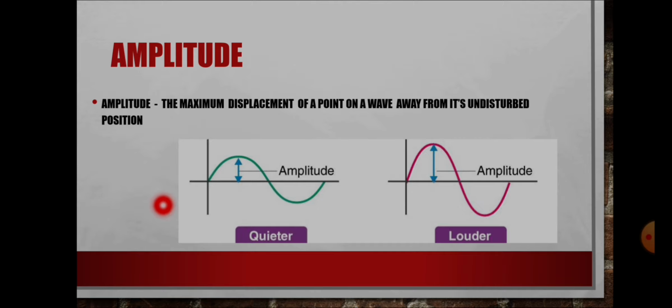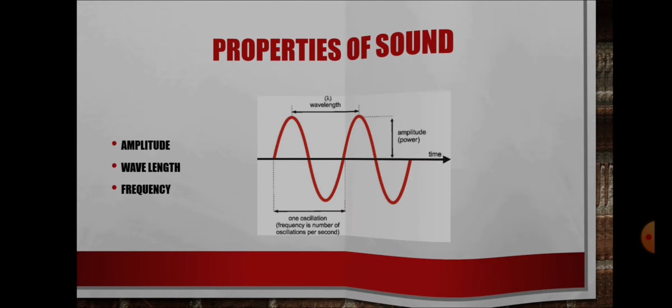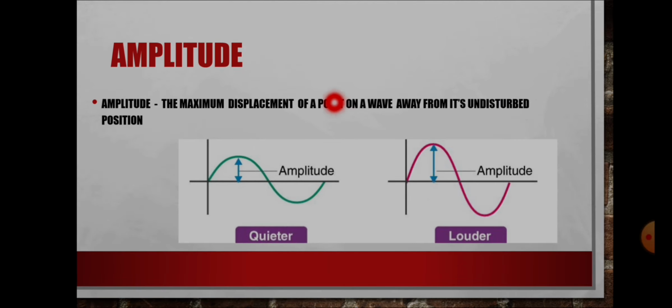You see in this picture, this is the wave of quieter sound and this is the wave of louder sound. Okay? Amplitude. What is amplitude? See, here the maximum displacement of a point on a wave away from its undisturbed position.